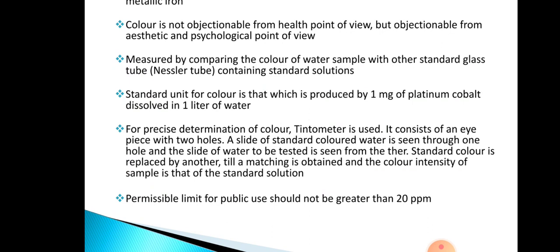Like we saw in the Bailey's turbidimeter, here the standard color is replaced by some other color till we obtain a matching color, and the color intensity of the sample will be that of the standard solution. The permissible limit for public use of color should not be greater than 20 parts per million.